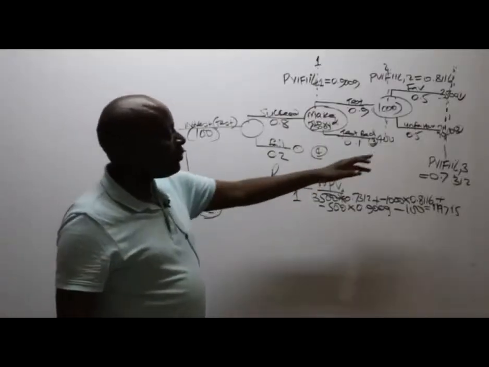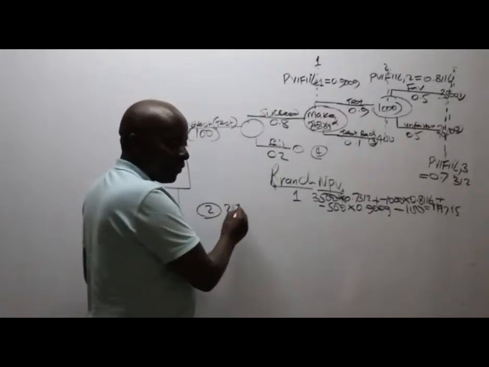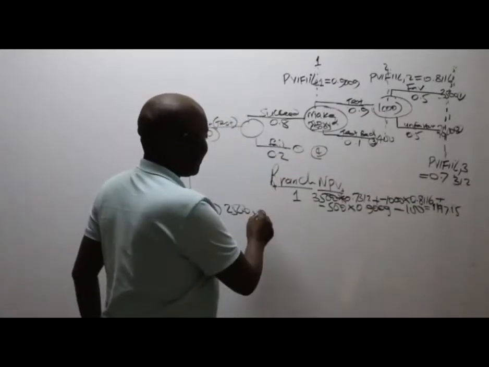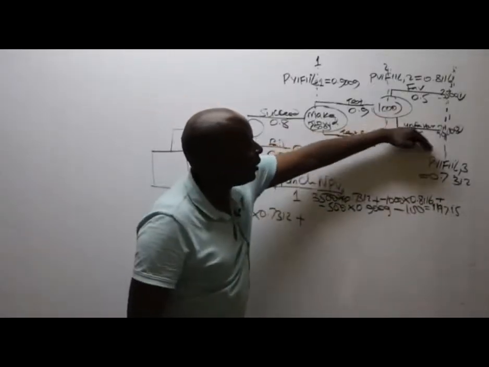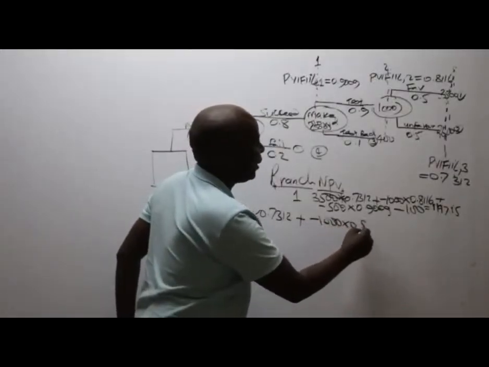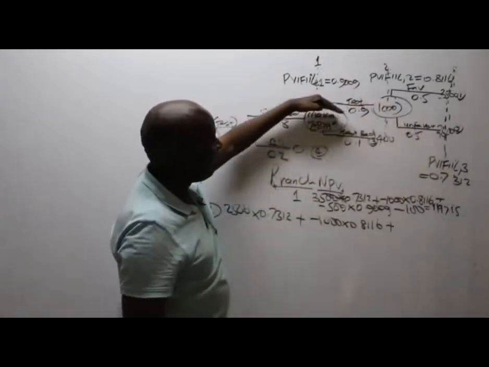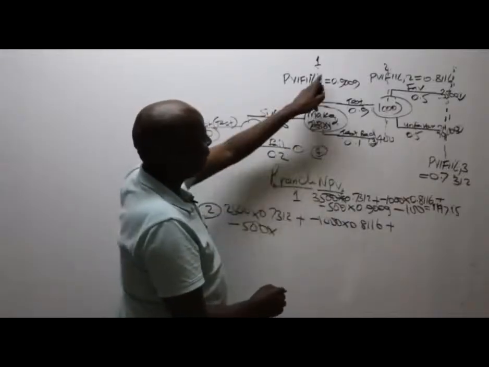So we have here minus 2,500. So not minus, plus 2,500 times the discounting factor, 0.7312. Plus, I'm moving here, I can see on my road, there is this minus 1,000 times 0.8116 plus, continue with my journey, picking only cash flows alone, minus 500 times the discounting factor.